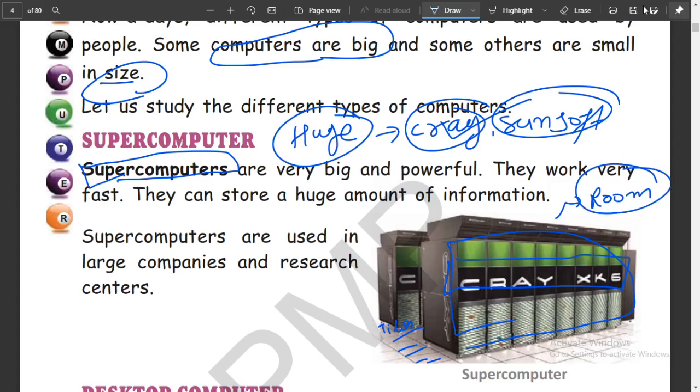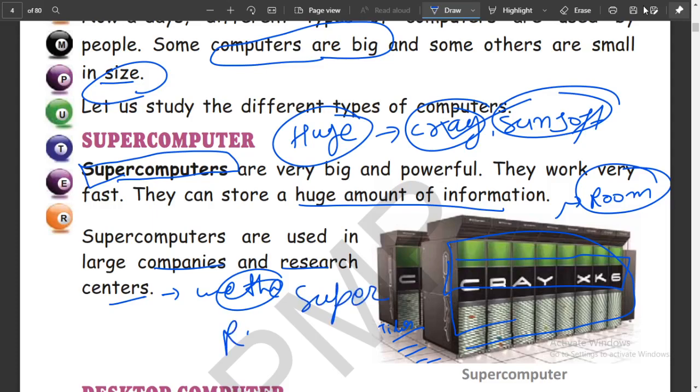They work very fast and can store a huge amount of data and information. Supercomputers are used in large companies and research centers, for weather forecasting and for rocket launching.